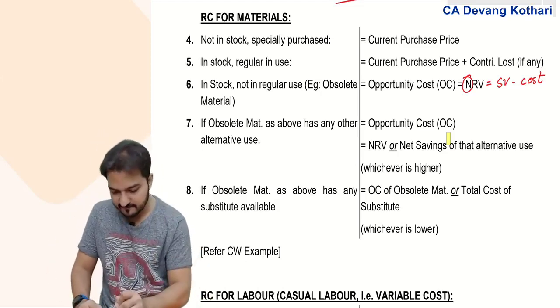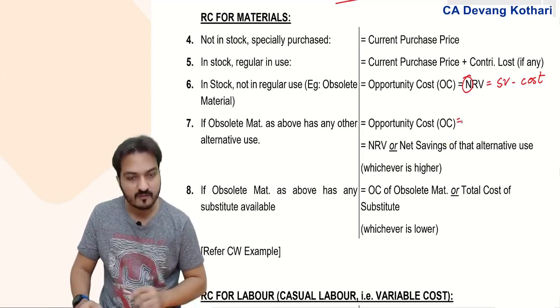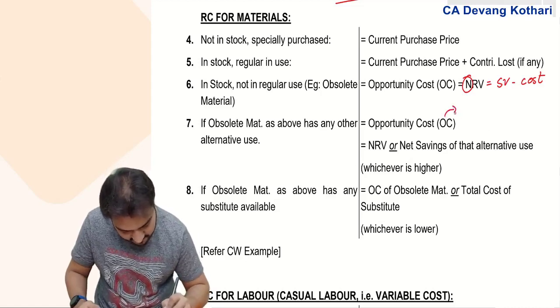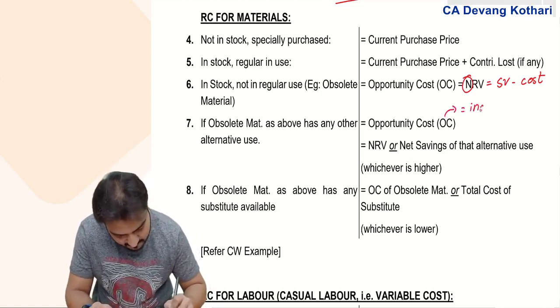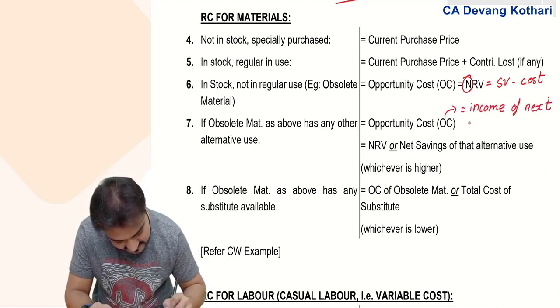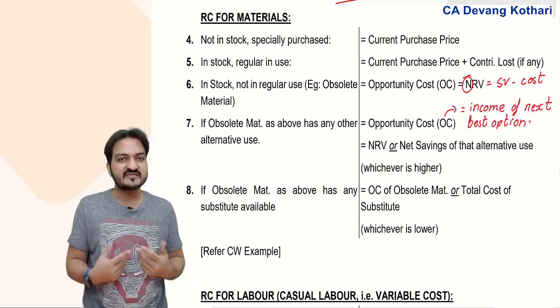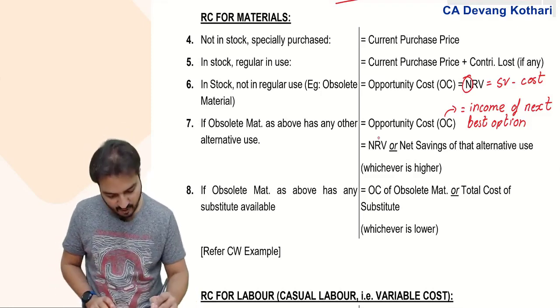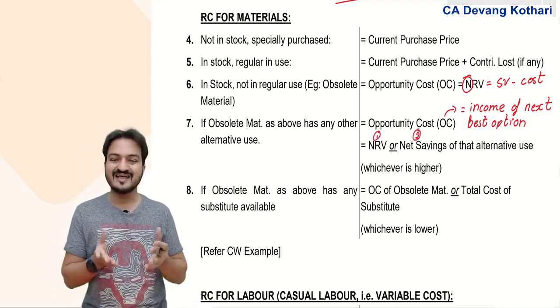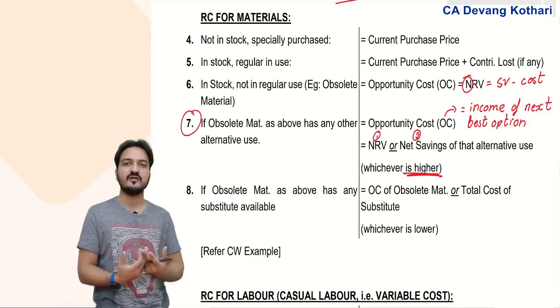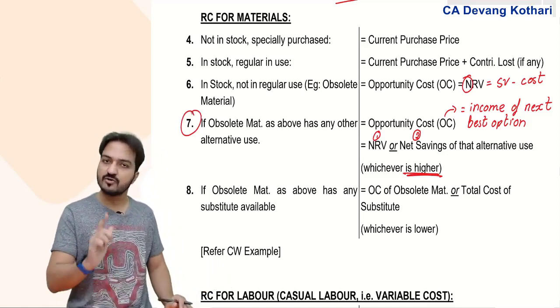Remember, opportunity cost means the income. Opportunity cost was even defined as the income of the next best option. Next best option meaning either option 1 or option 2. Next best means whichever is higher. So basically rule 7, I would say, is not any new rule. It is just the definition of opportunity cost.